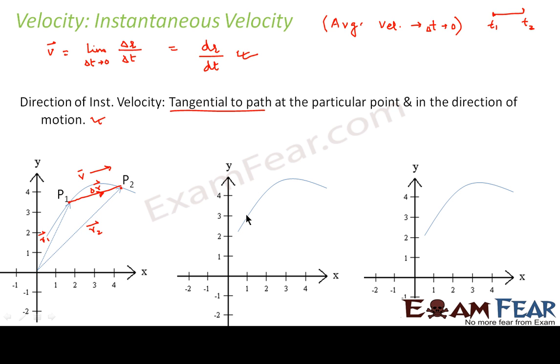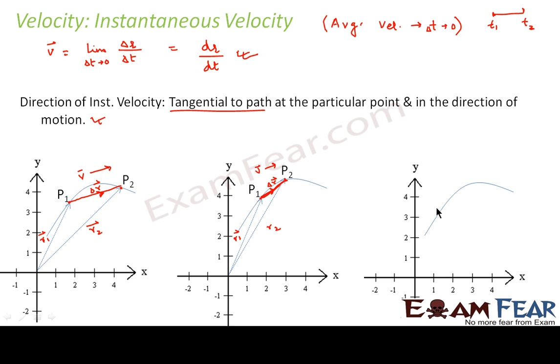Now we reduce the time interval. So in the next case, let us suppose the time interval is reduced. If the time interval is reduced, the body will travel less. So the body could travel only from P1 to P2, not more than that. Again, this is R1, this is R2. The displacement would be the line joining these 2 points, delta r. So what would be the average velocity here? Again, the average velocity would be in this direction, but you can see it is reduced, right?